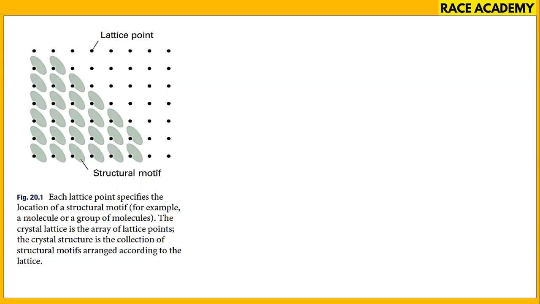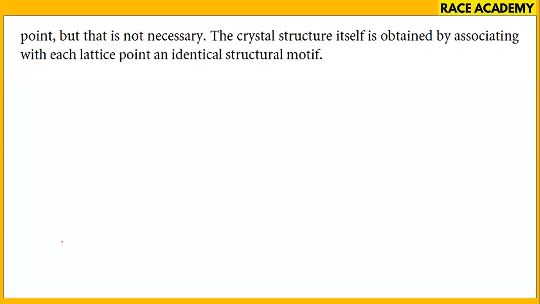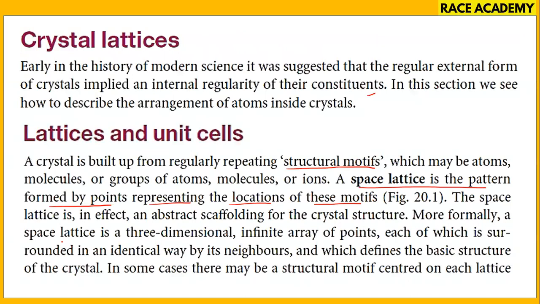Each lattice point specifies the location of a structural motif, for example, a molecule or a group of molecules. Crystal lattice is the arrangement of lattice points. The crystal structure is a collection of structural motifs arranged according to the lattice. And moreover, the space lattice is in effect an abstract scaffolding for the crystal structure.